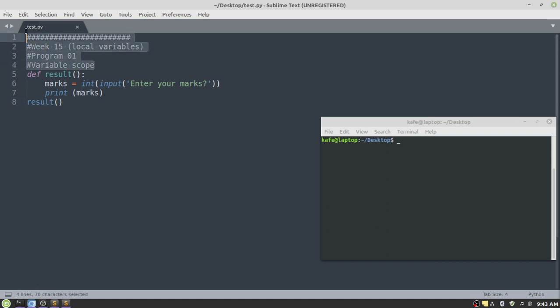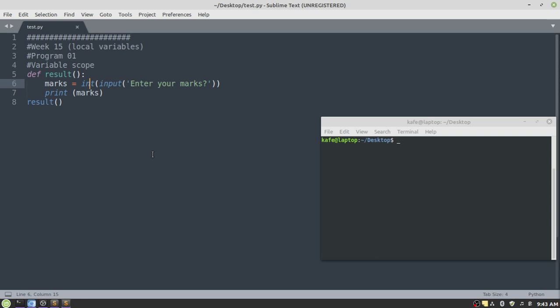The first four lines here are actually comments, and they show us information about this program. We are in week number 15 and the program is about local variables. This is the first program of this week, and we are going to see the scope of a local variable. Here we have a function. The name of the function is result.